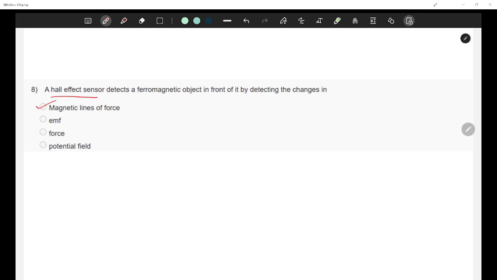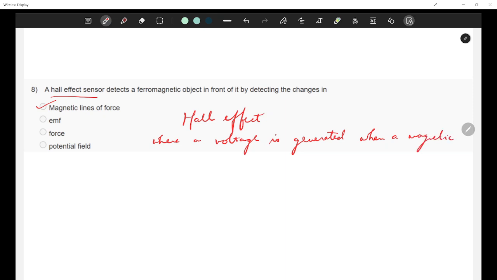So, yeah, Hall effect sensors basically work on the principle of Hall effect, where a voltage is generated when a magnetic field is applied perpendicular to an electric current.